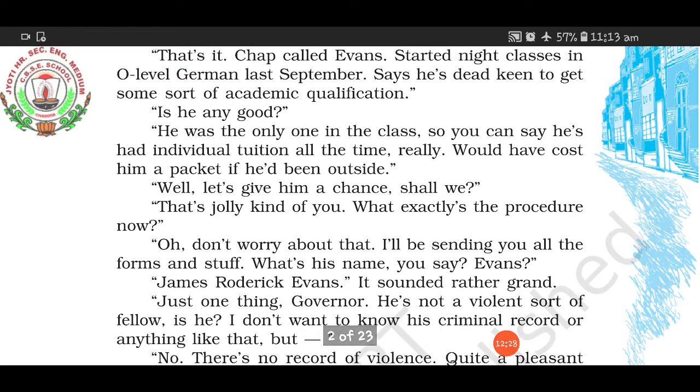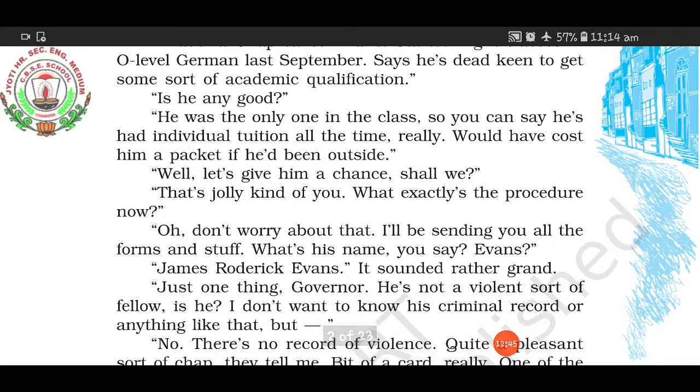Okay, from September, that is September, October, November, December, January, February, around six months he had taken tuition from the German teacher. So when the secretary asked whether he knows anything, the governor said he was the only one in the class. Six months of individual attention he got from the teacher.